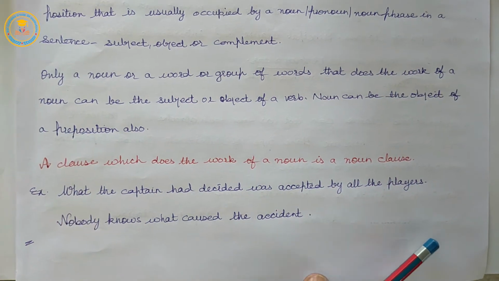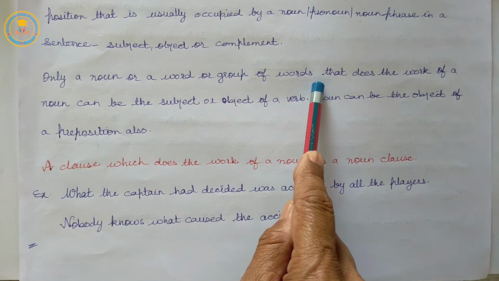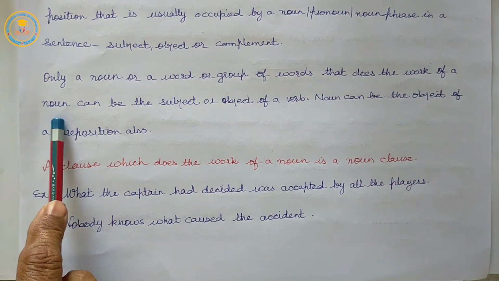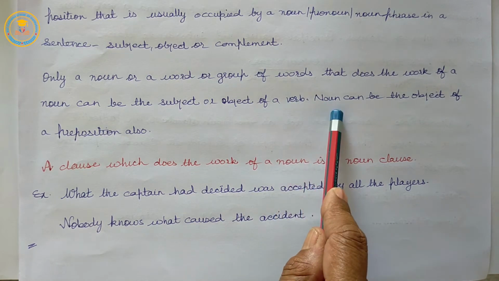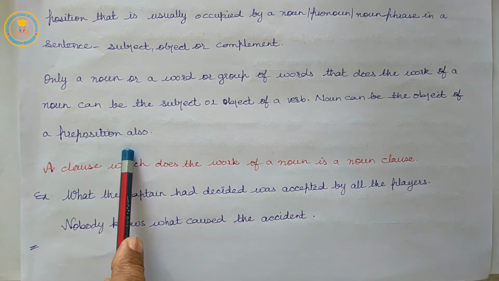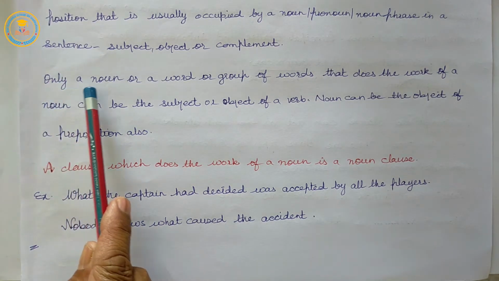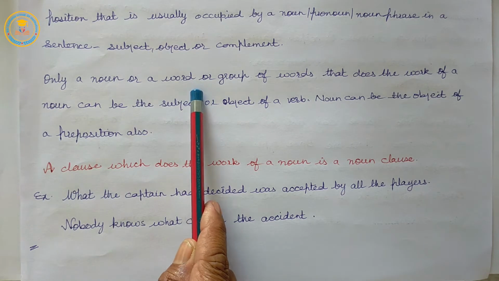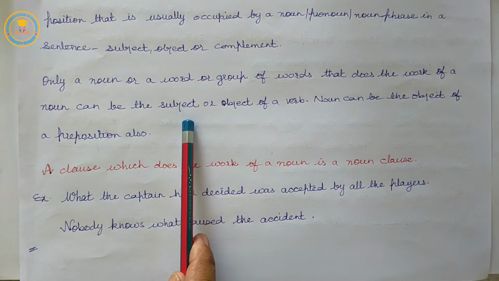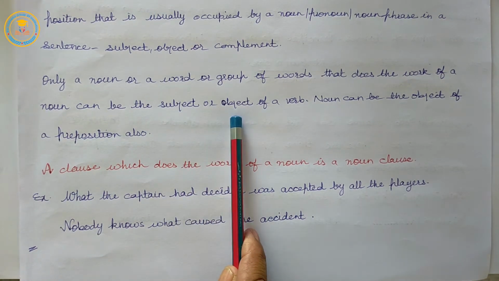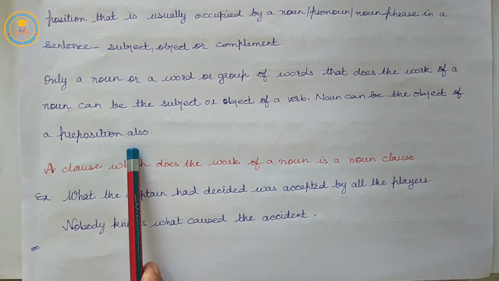Listen. Only a noun or a word or group of words that does the work of a noun can be the subject or object of a verb. A noun can be the object of a preposition also.